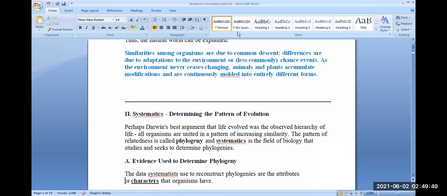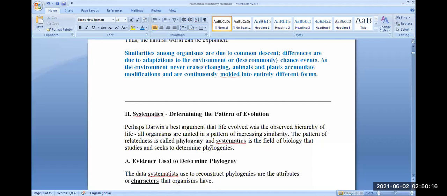The pattern of this relatedness, that is, we are related, it shows phylogeny. Phylogeny means evolutionary history. That is why we are related, because we have an evolutionary history. We have come from a common ancestor. We have the same descent. Our ancestors were the same, and that is why there is relatedness among different kinds of organisms.